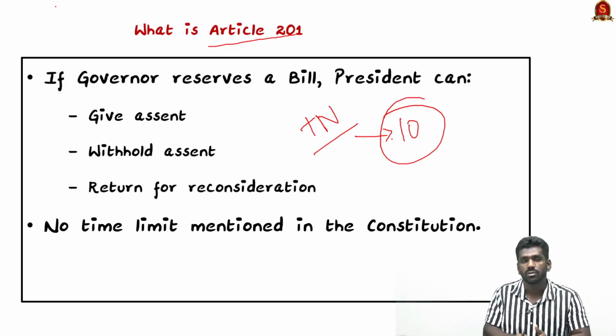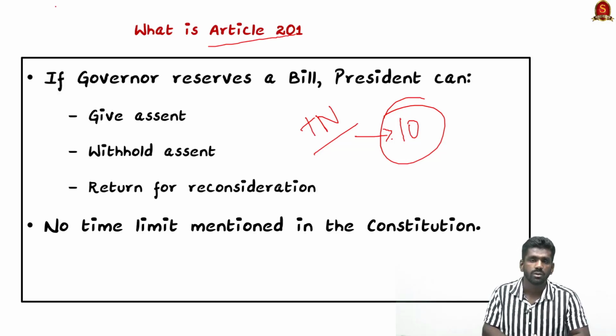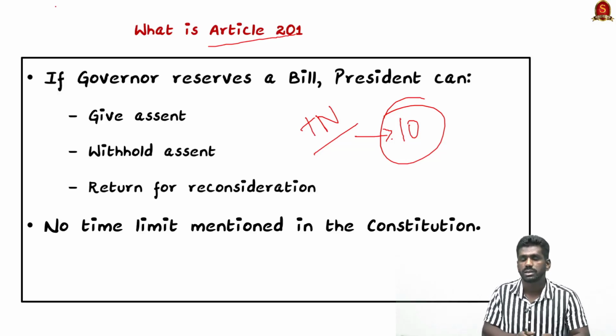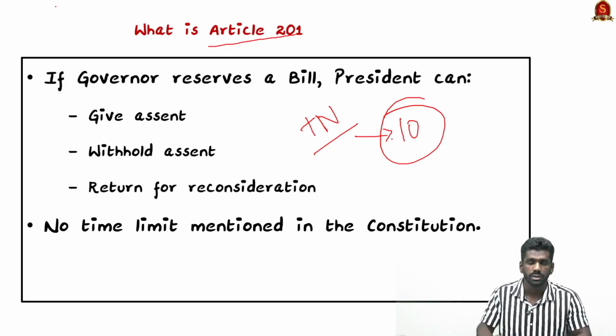So there is no limit for returning the bill for reconsideration, and there is no time frame for the president to act on the state legislature bill. There is also no time frame mentioned in Article 201. So these are the loopholes which are used by the union government regarding state government bills.